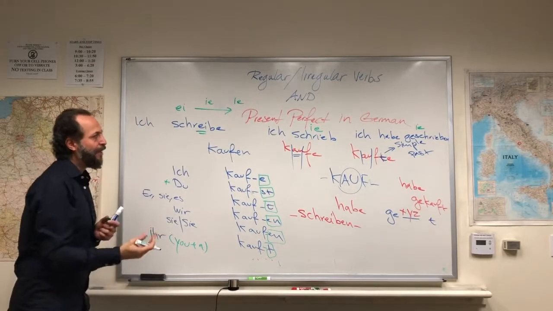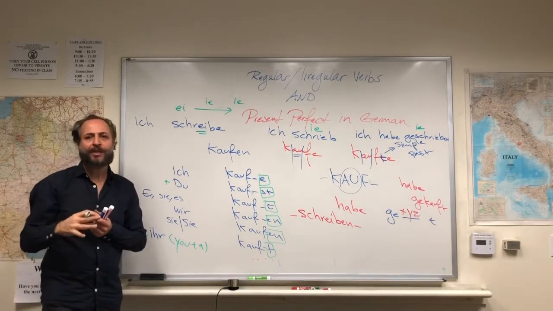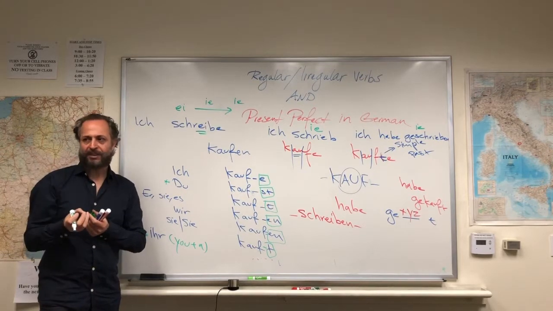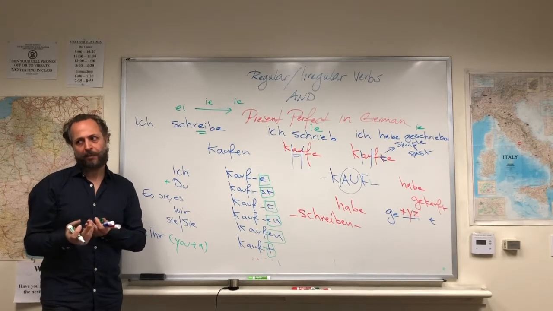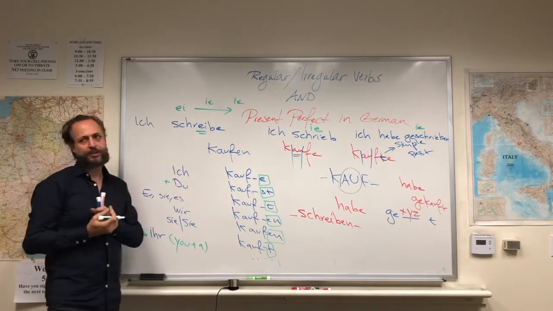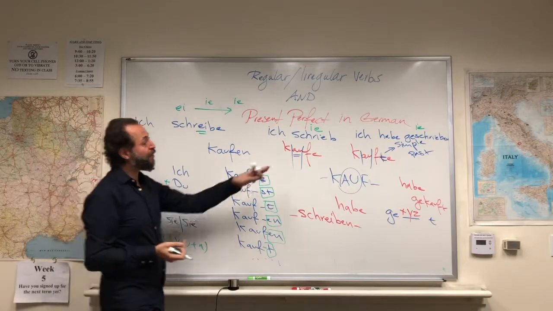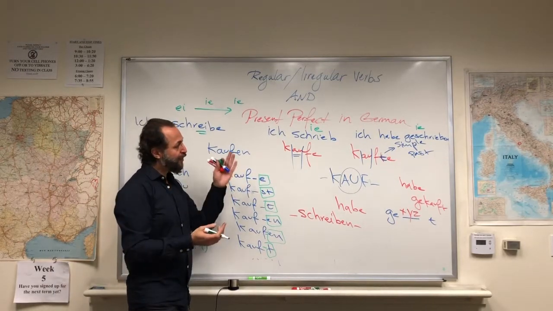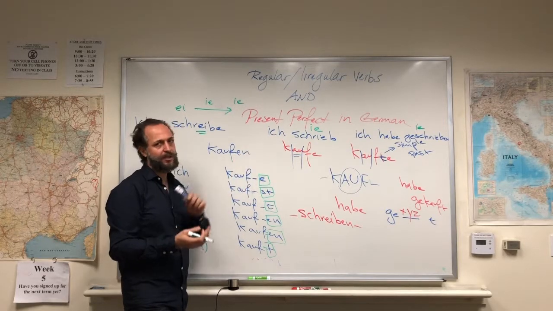Ich schreibe, ich schrieb, ich habe geschrieben. I write, I wrote, I have written. This is an irregular verb. So we call it irregular because actually the vowel changes. And we call the verb kaufen, to buy, I bought, a regular verb in German because the vowel doesn't change.